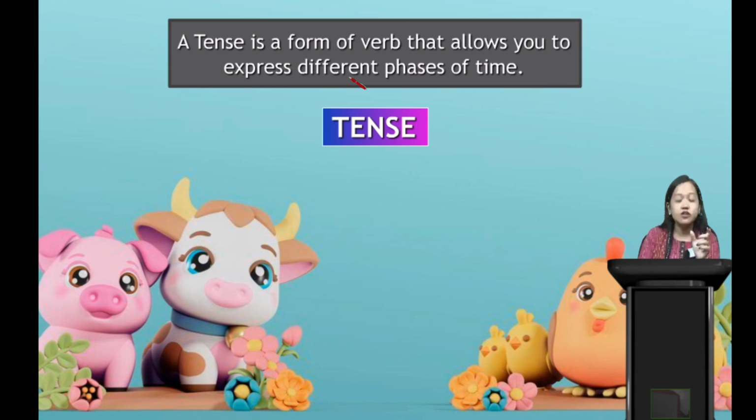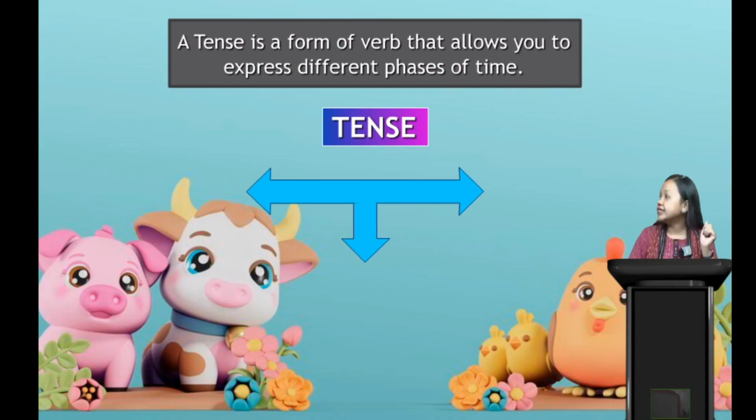So now what does it say? Tense is a form of verb that allows you to express different phases of time. Like when the action has happened, the action which we do, at what time did it happen? Did it happen yesterday or today or tomorrow? So to express these different phases of time of action, we use tense.